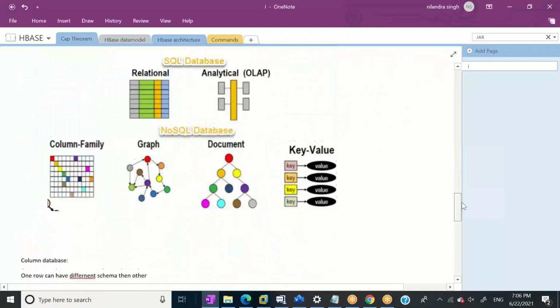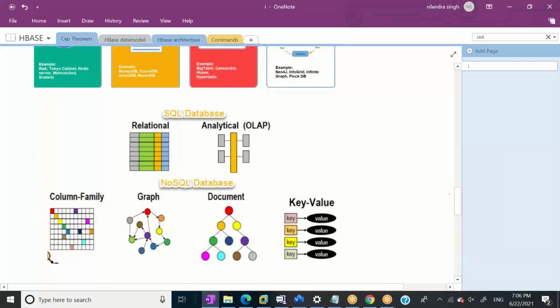But one more question arises: how many type of NoSQL databases can be there? Okay, how many types of NoSQL databases can be there? So, on a very, very high level, NoSQL databases have 4 different type. Okay, so the first is column family, or we can call it column family oriented database. The second is graph, the third is document, and fourth is key value pair.